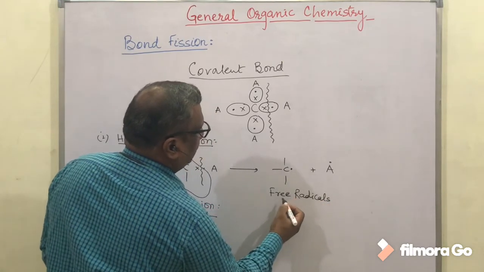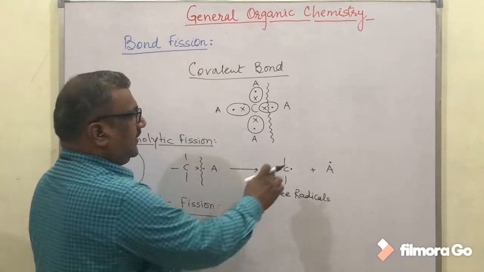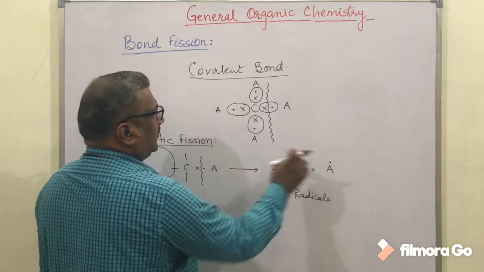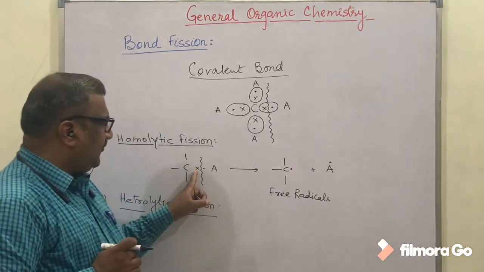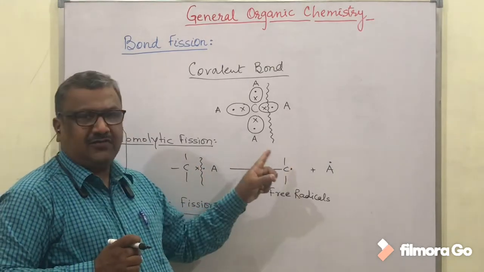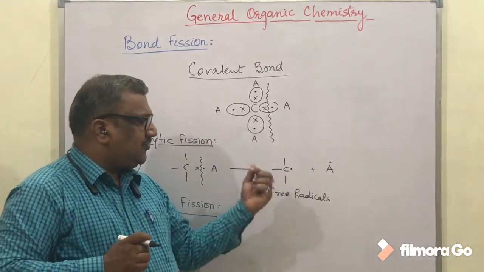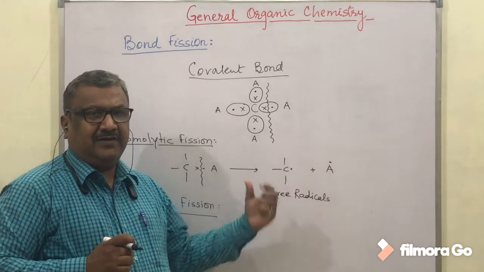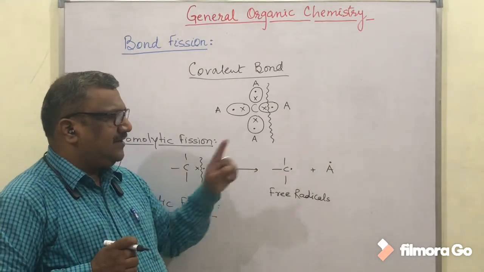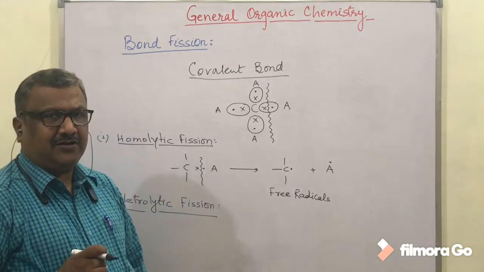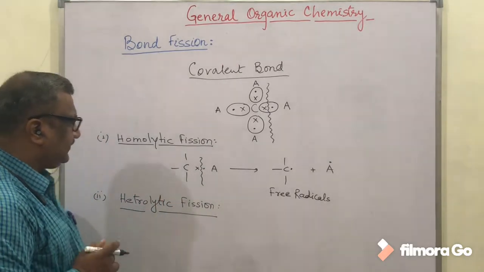The symbol to show a free radical is a single dot over that intermediate. That is why in place of the cross, I have placed this dot over carbon. This dot shows that it is a free radical intermediate.